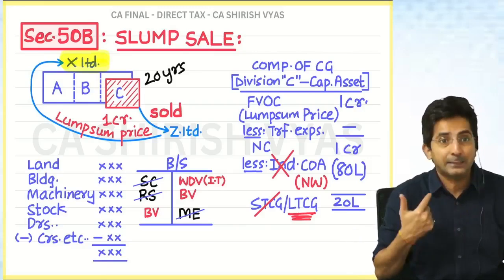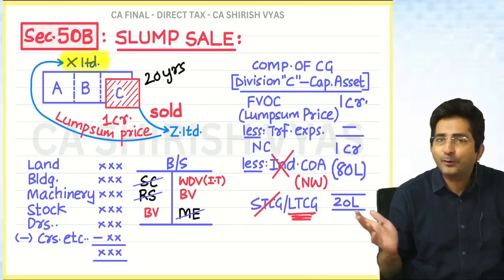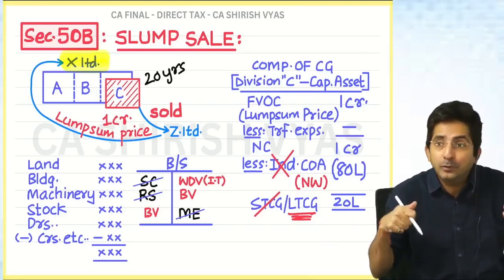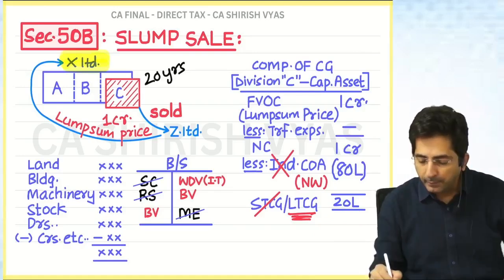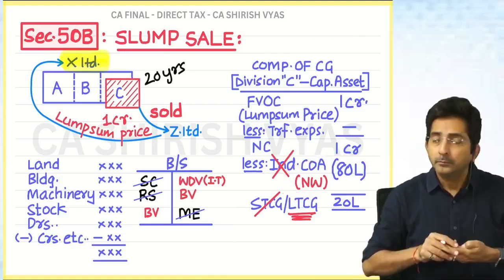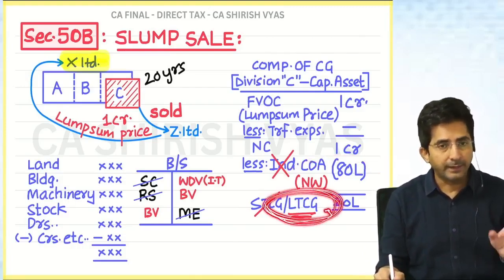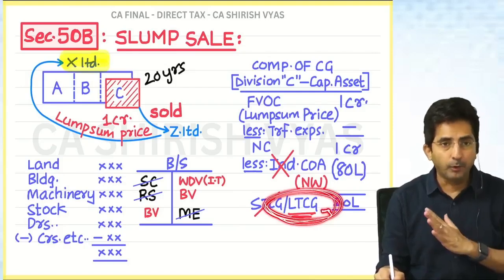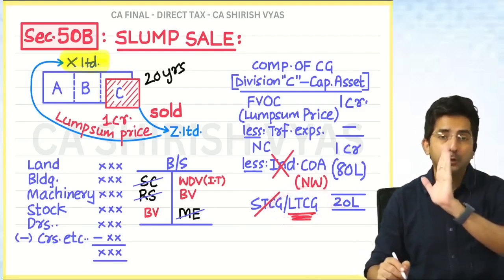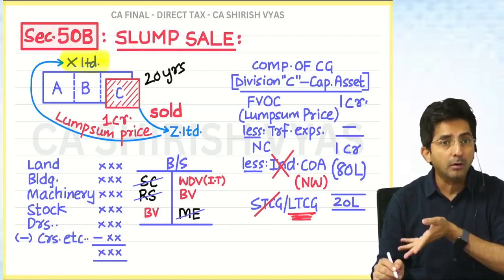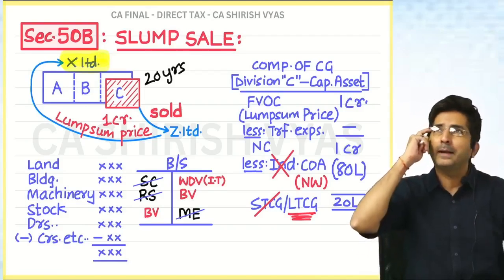And my coaching class has been running since 2007, so I will get the character of long term. So the long term tax will be less, and already the advantage is there. That's why no indexation. In long term capital gains, before the budget 20%, after the budget 12.5%. See, long term tax is always less. Tell me, is tax on long or short less? Long.